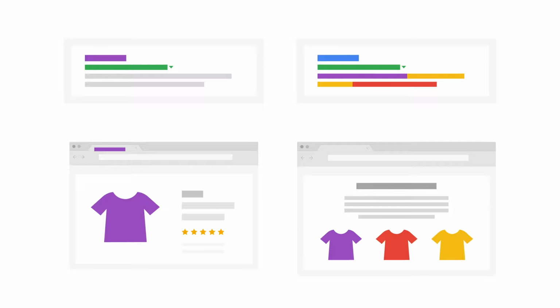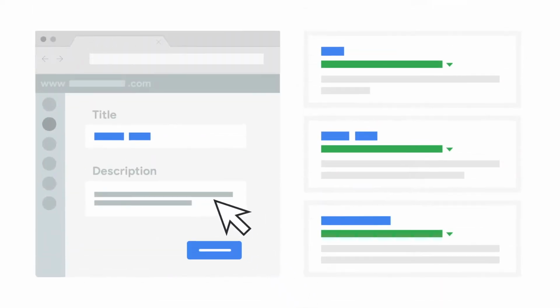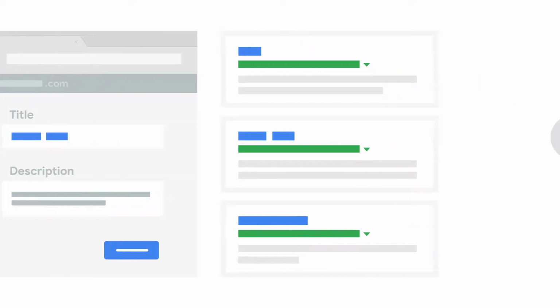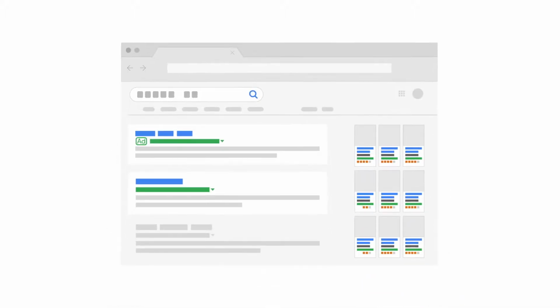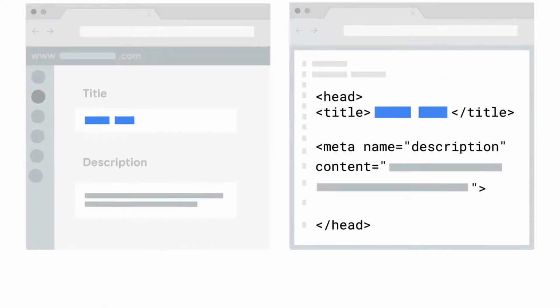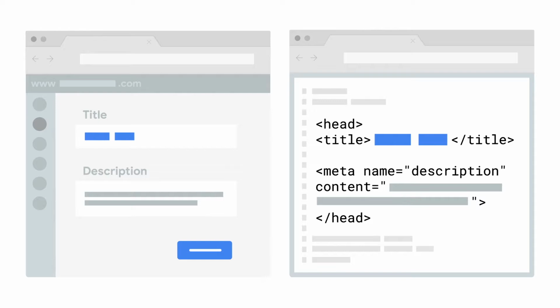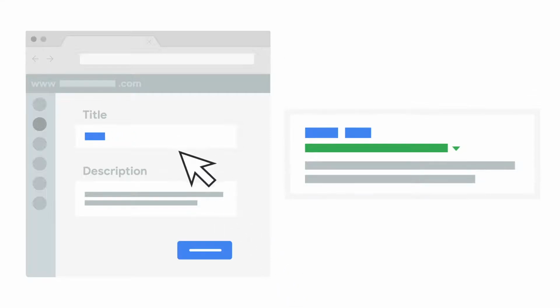If you use a content management system, you may also be able to generate descriptions dynamically and automatically from your page content. You can check what Google displays for your website by entering a query and the name of your website in search. Note that the title and snippet shown can vary for different queries. Depending on what method you used to create your website, you can adjust the titles and meta descriptions. In most content management systems, you can give each page a short meta description and a title. When in doubt, contact your platform with any questions you may have.